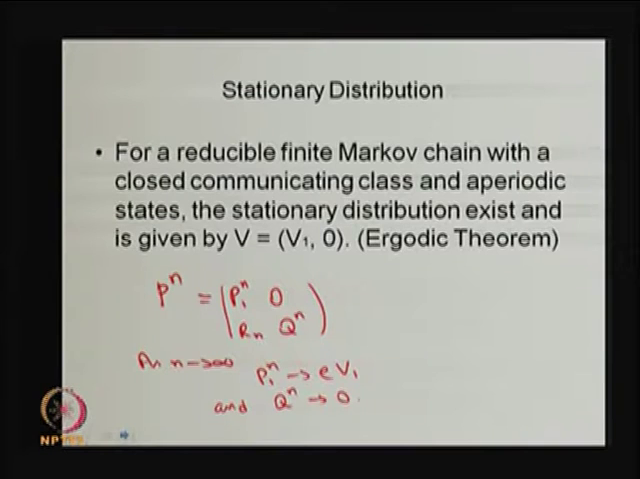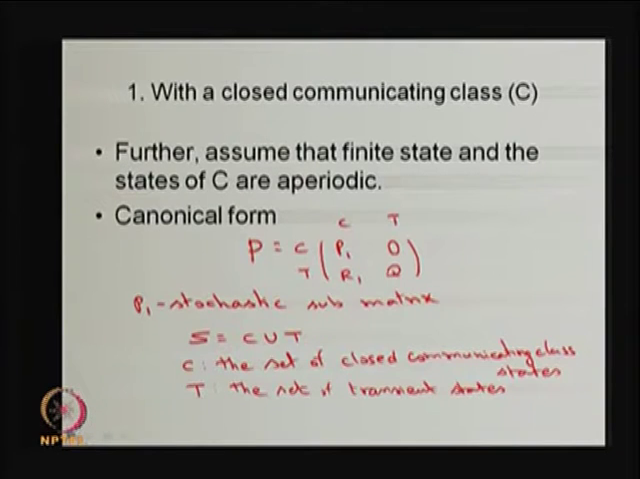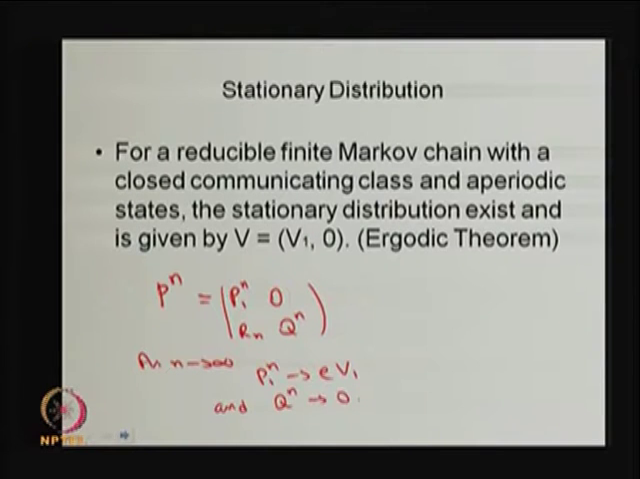How to study the stationary distribution for a reducible Markov chain along with the assumptions. One is aperiodic and the finite state. Here I am giving the stationary distribution. So, I am giving the result for a reducible finite Markov chain. The Markov chain has a finite state space and it is reducible.